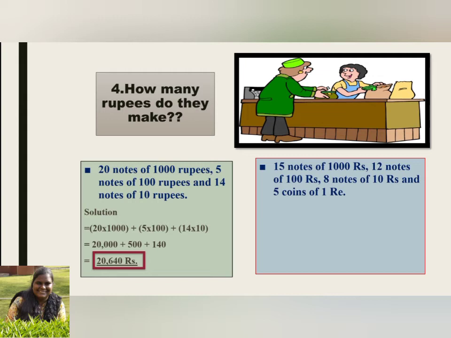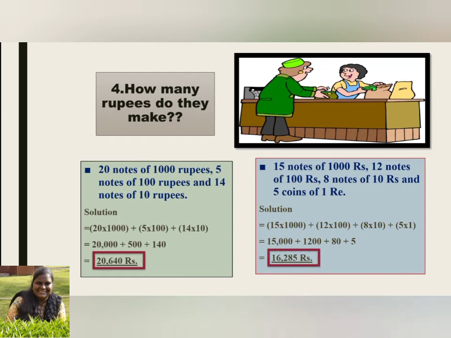15 notes of 1000 rupees, 12 notes of 100 rupees, 8 notes of 10 rupees and 5 coins of 1 rupee. Let's do the solution. Open a bracket, 15 into 1000 plus, open a bracket, 12 into 100 plus, again brackets, 8 into 10 plus, brackets, 5 into 1. Let's do their total. 15,000 plus 1,200 plus 80 plus 5. And the answer is 16,285 rupees. Yes.